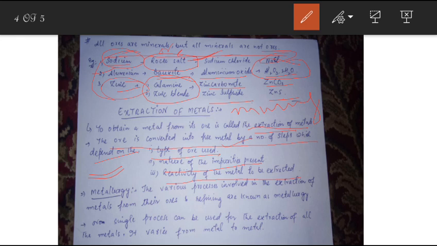It varies from metal to metal, from highly reactive metal to less reactive metal to moderately reactive metal. We need different kinds of processes for the extraction of metal from their ore. So in the next section I will explain the different processes that are used for the extraction of metal from their ores.